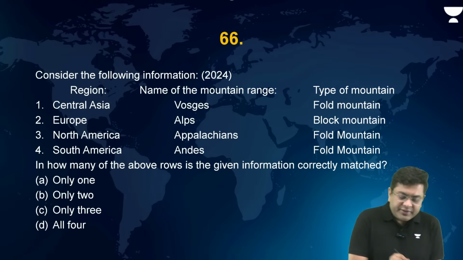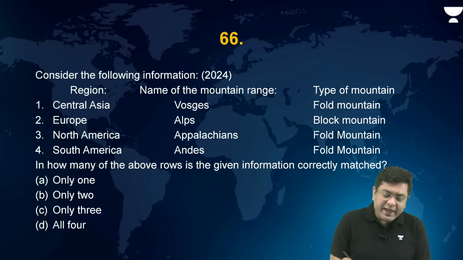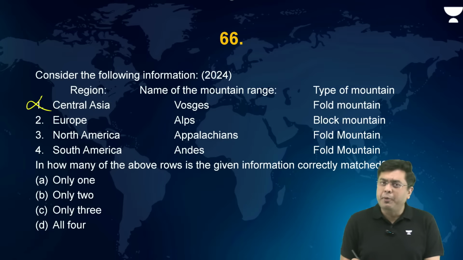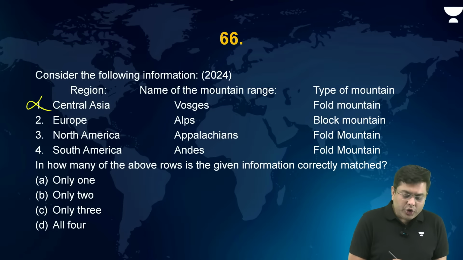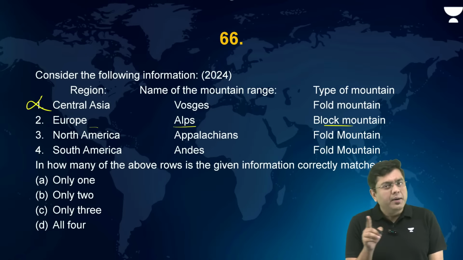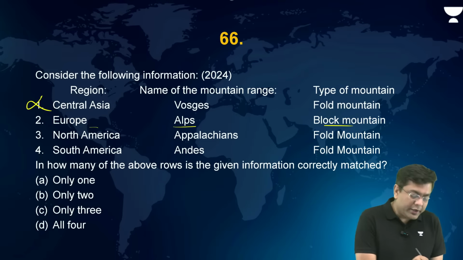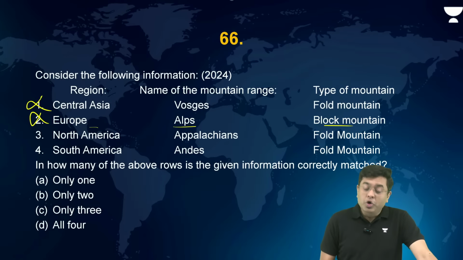So here, Central Asia, Vosges fold mountain, is incorrect. Vosges is a block mountain situated in Europe. Europe, Alps block mountain: the Alps is situated in Europe, but is a fold mountain. It is not a block mountain. North America, Appalachians, is that a fold mountain?